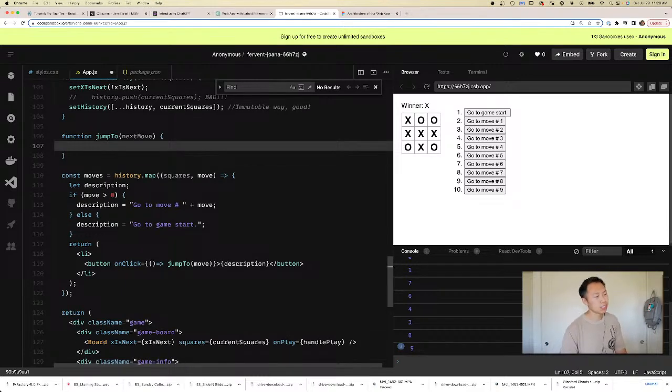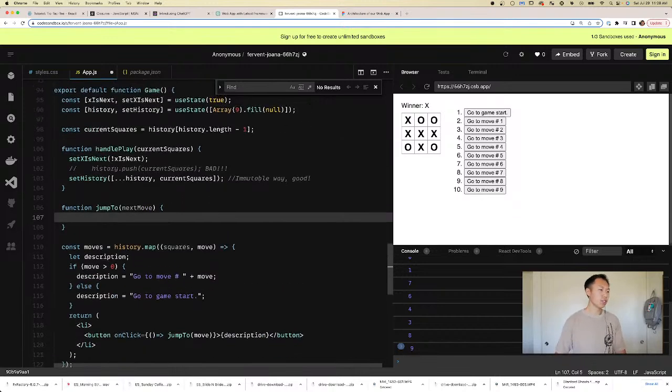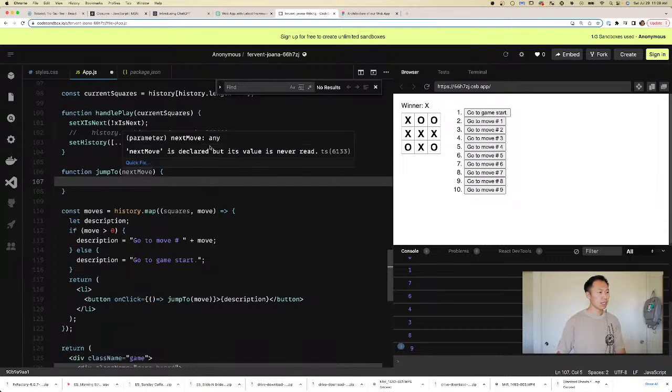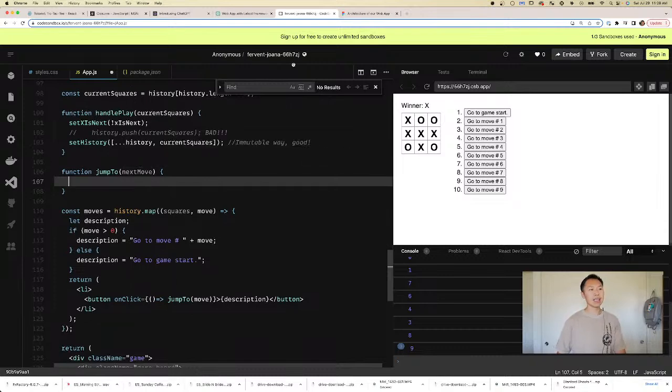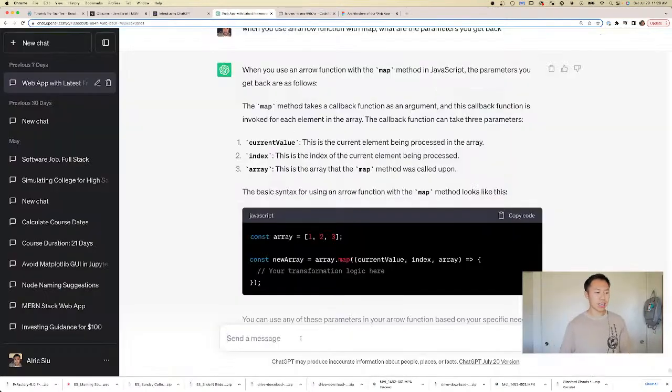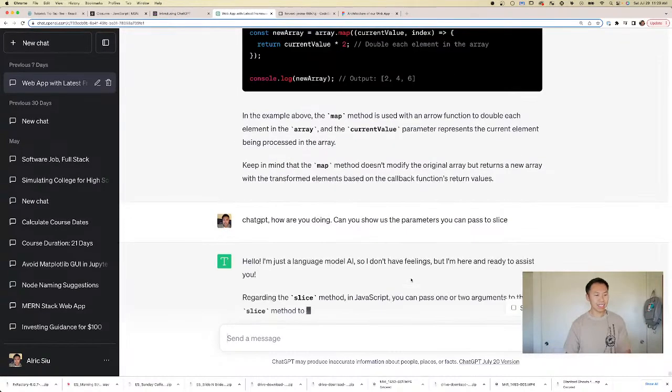So how are we going to jump to the history? Let's try it ourselves and then see what the tutorial says. So we're going to slice. So let's ask ChatGPT. ChatGPT, how are you doing? Can you show us the parameters you can pass to slice?